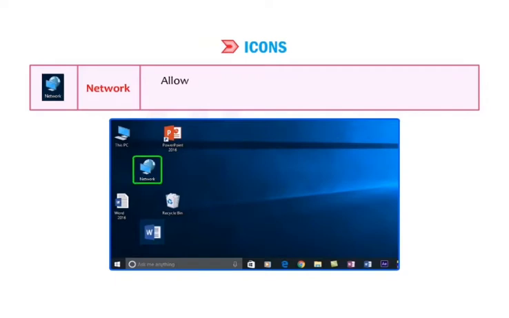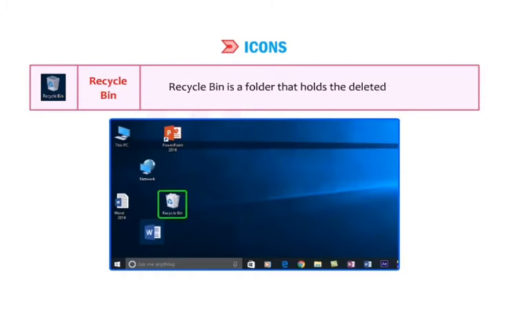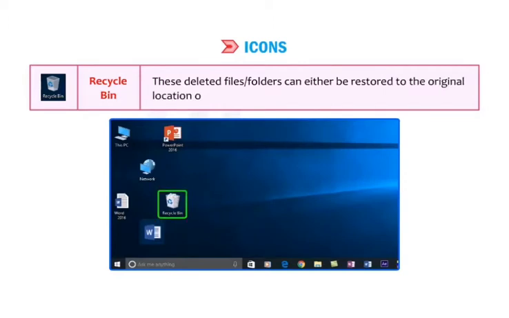Network allows you to access the shared files or devices on different computers in a network environment. Recycle bin. Recycle bin is a folder that holds the deleted files or folders. These deleted files or folders can either be restored to the original location or permanently deleted from the system.